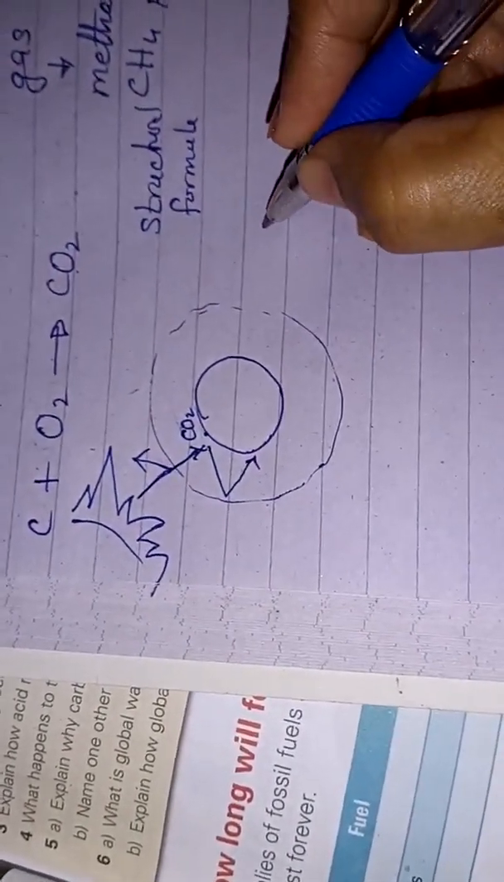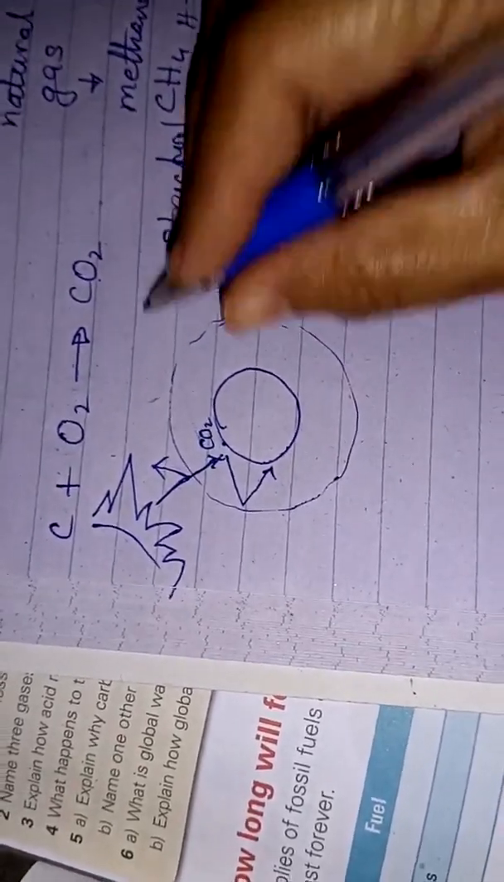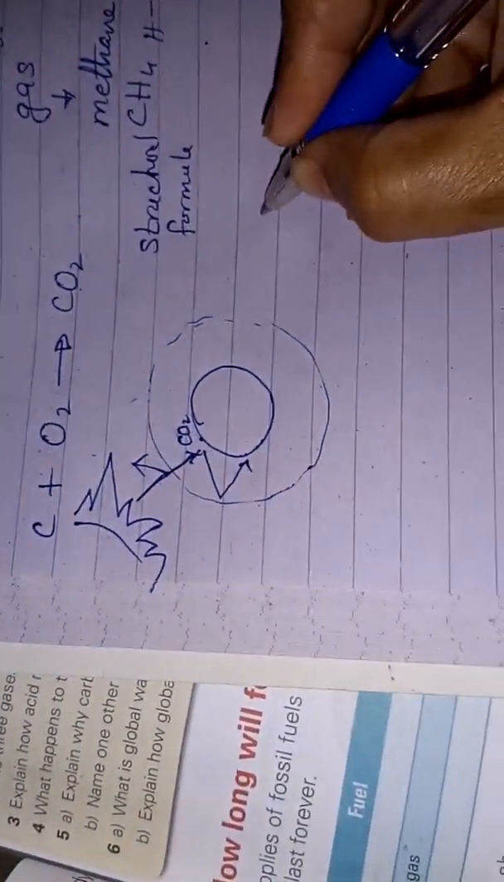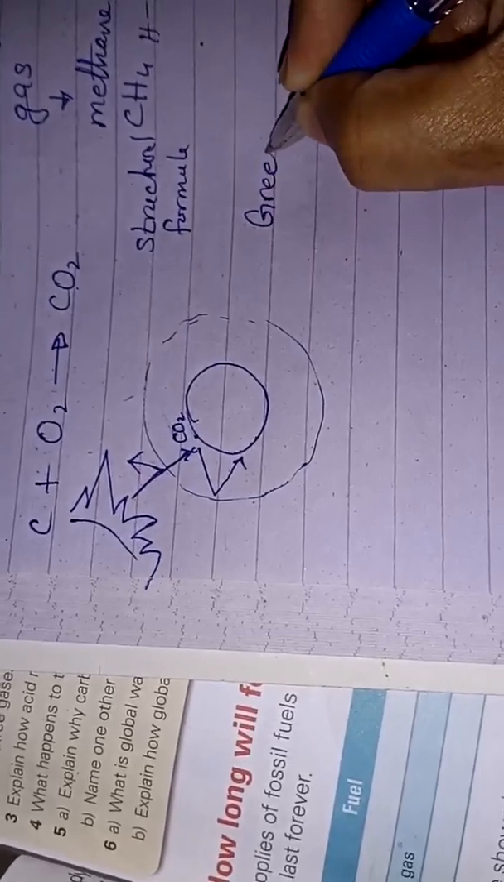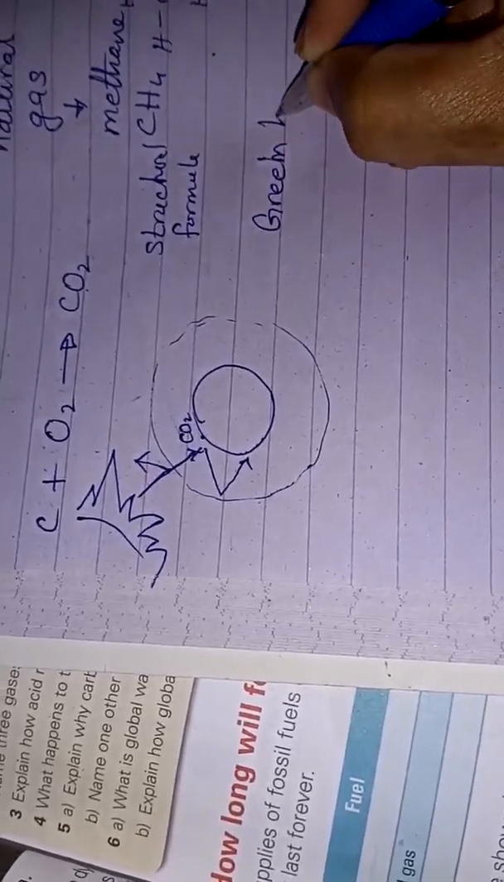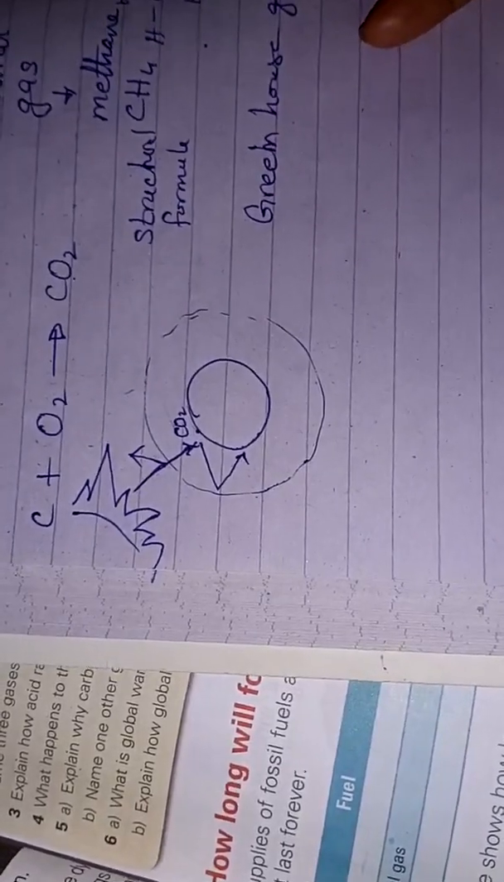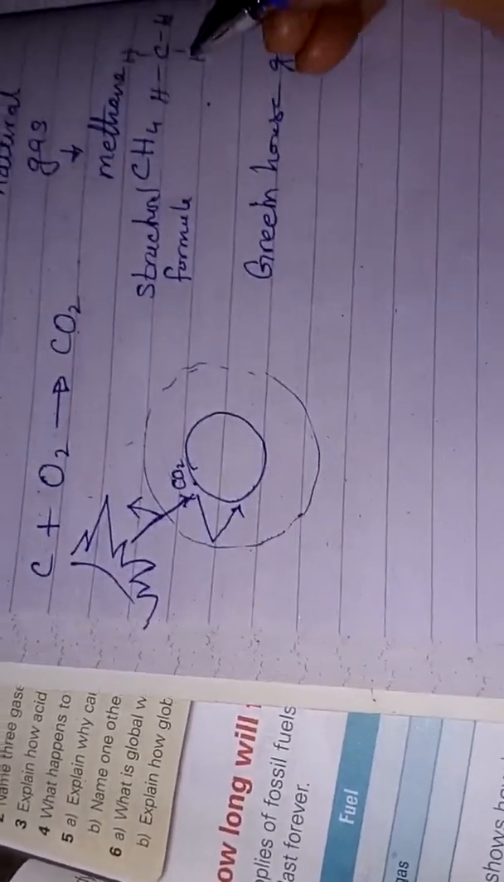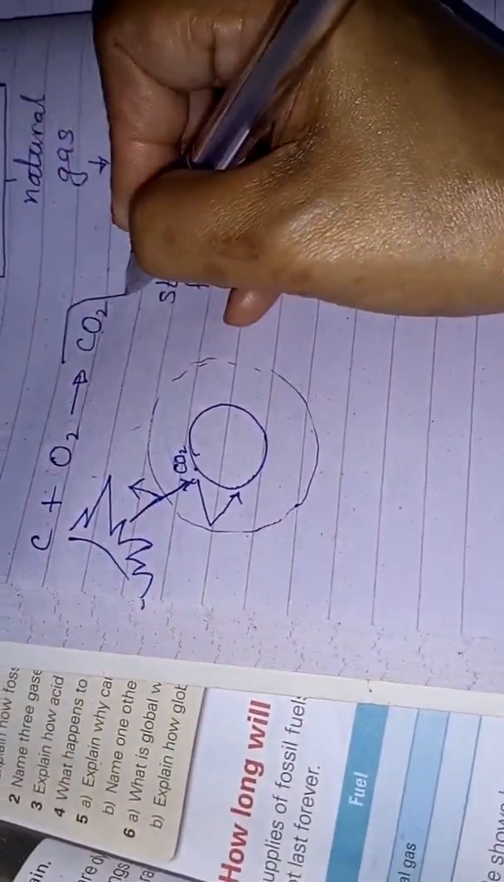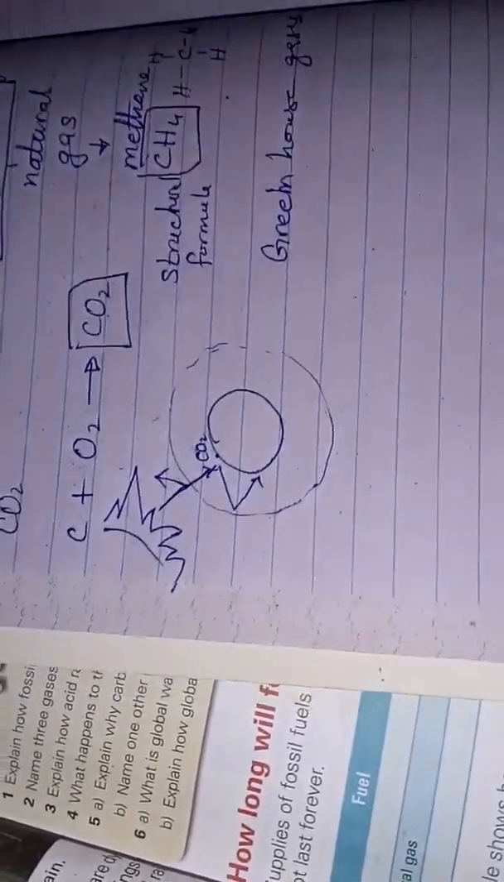That is why we call methane and carbon dioxide the greenhouse gases. They are greenhouse gases. What are the two main greenhouse gases? Carbon dioxide and methane. Don't ever forget that.